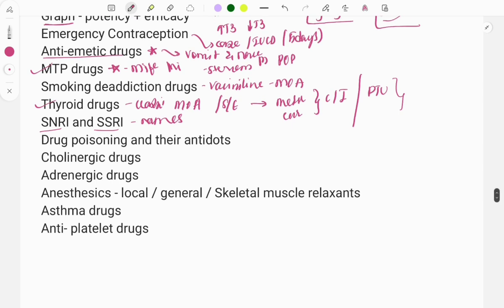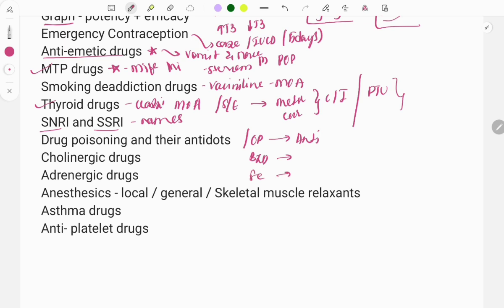Then drug poisoning and their antidotes. Quite clinical cases are asked, where a patient took some substance and comes to the clinic with so and so symptoms. So what is the drug and what is its antidote? And sometimes they can also give the drug and ask its antidote, like for example organophosphate poisoning, and its antidote. For benzodiazepines, it is flumazenil.